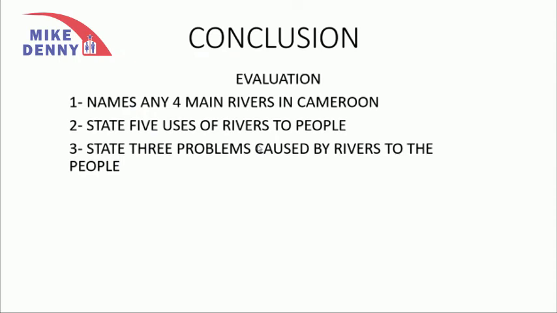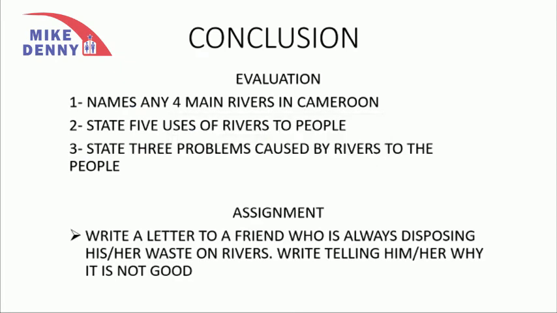And as your assignment, I would like you to answer this question. Write a letter to a friend who is always disposing his or her waste on rivers, telling him or her why this is not good. Like I said before, our assignment is that you should write a letter to a friend who is always disposing his or her waste on rivers. Write telling him or her why this activity is not good.